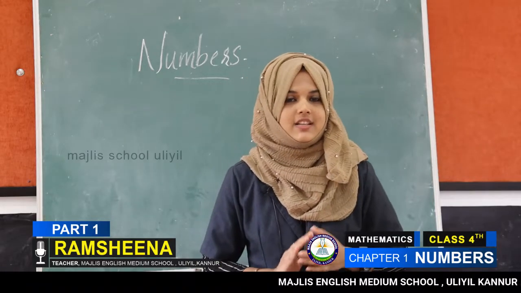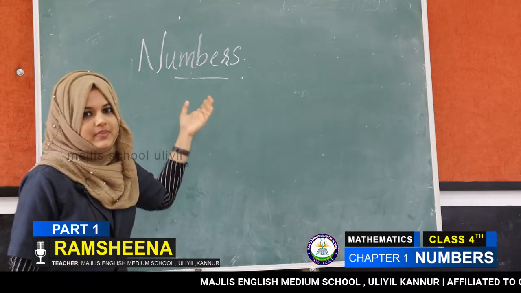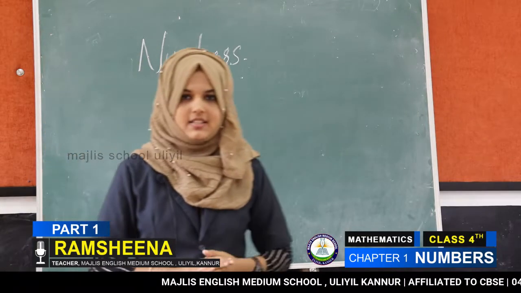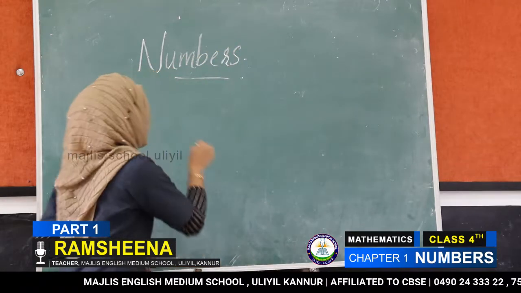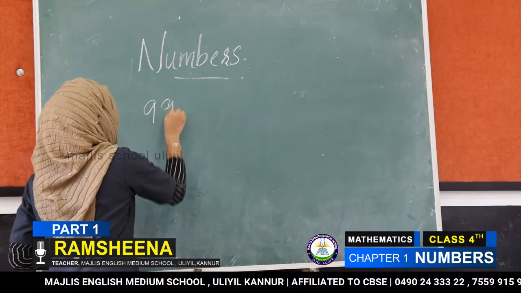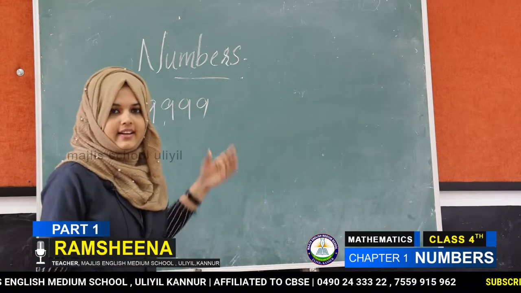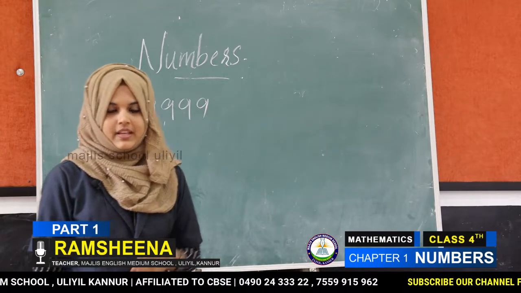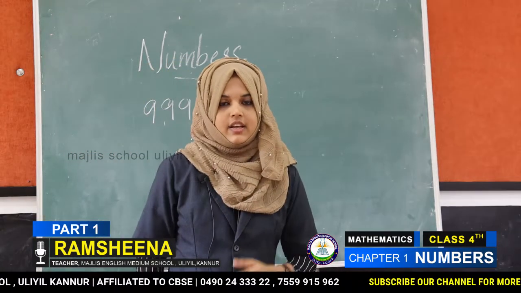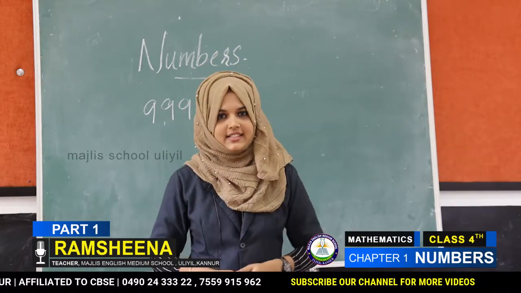Today we will discuss our first chapter. Chapter name: Numbers. In our previous class we learned 9999. This is a 4-digit number. In this class we will learn 5, 6 and 7-digit numbers.